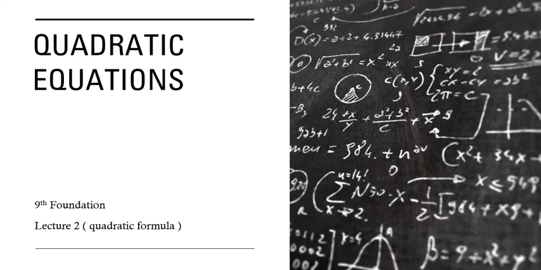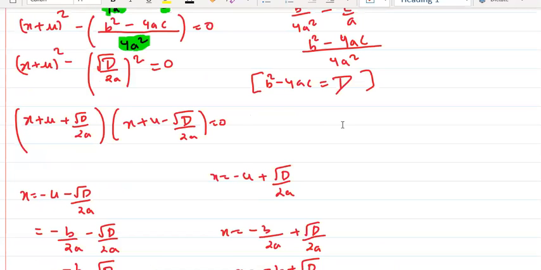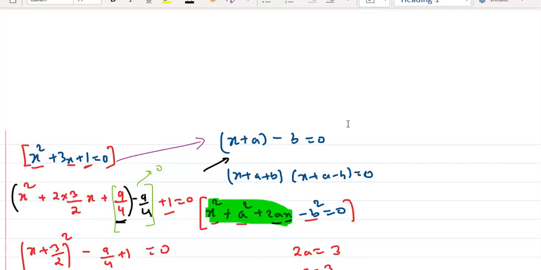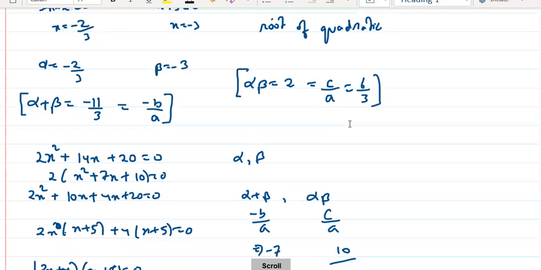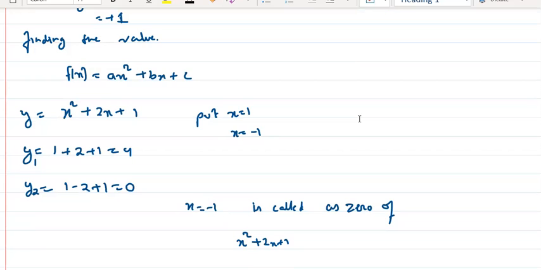Okay, so let's start with what we have studied in the last class. I hope everyone remembers, but still we will revise. In the last class we studied the basic definition of quadratic equation, the standard form of quadratic equation, and then the values of quadratic equation. These are something that we have already studied in class 9, because these are examples of polynomials. So we have studied the value of a polynomial and the zeros of polynomials.